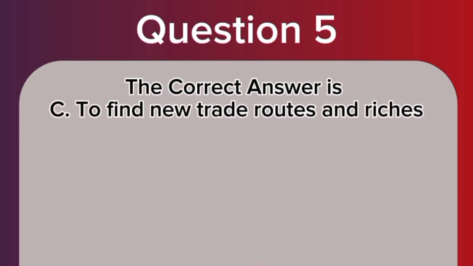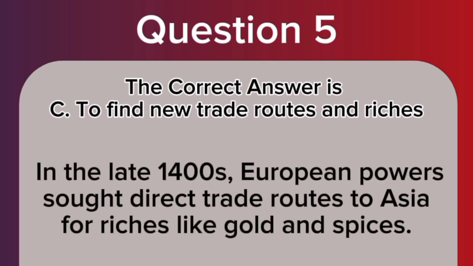The correct answer is C. To find new trade routes and riches. In the late 1400s, European powers sought direct trade routes to Asia for riches like gold and spices.